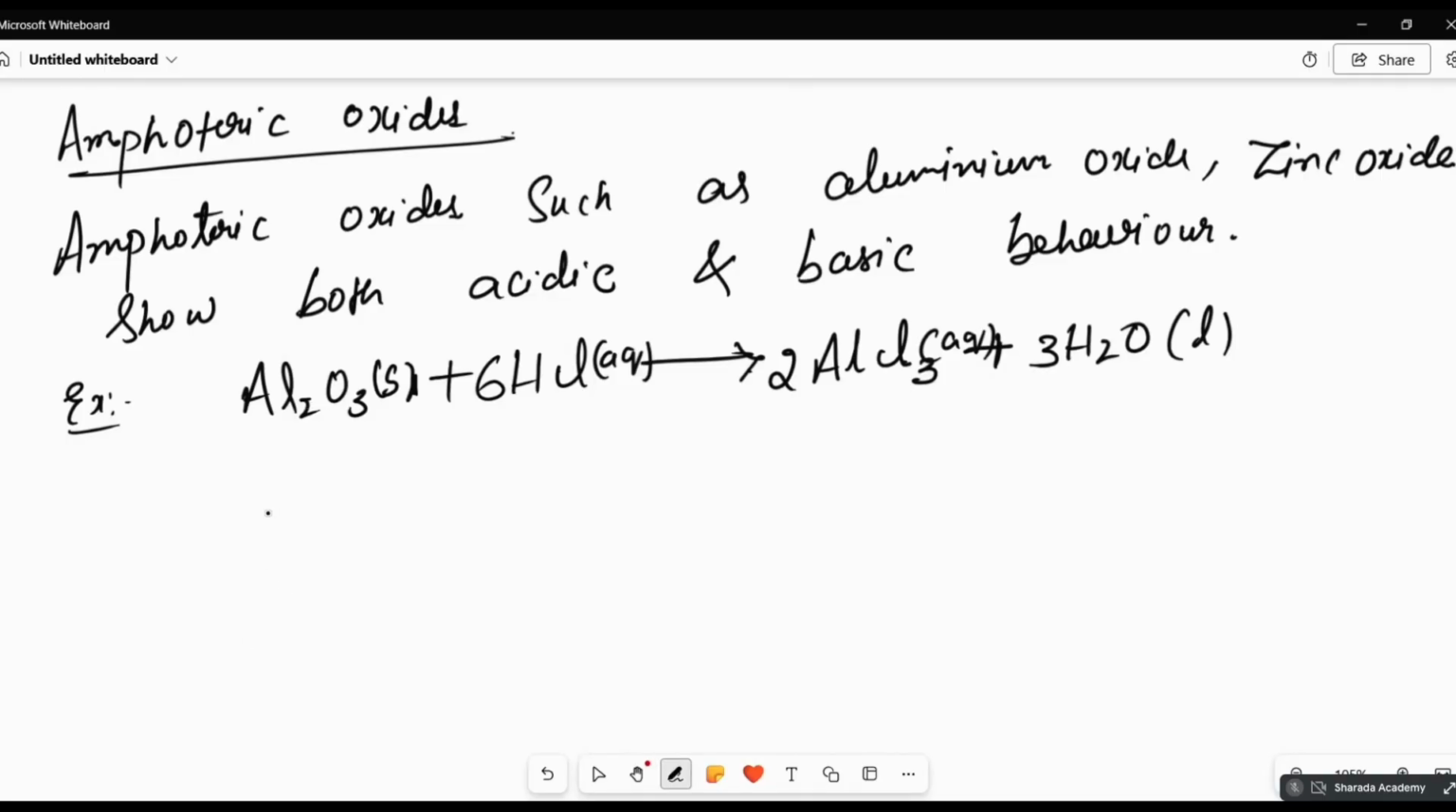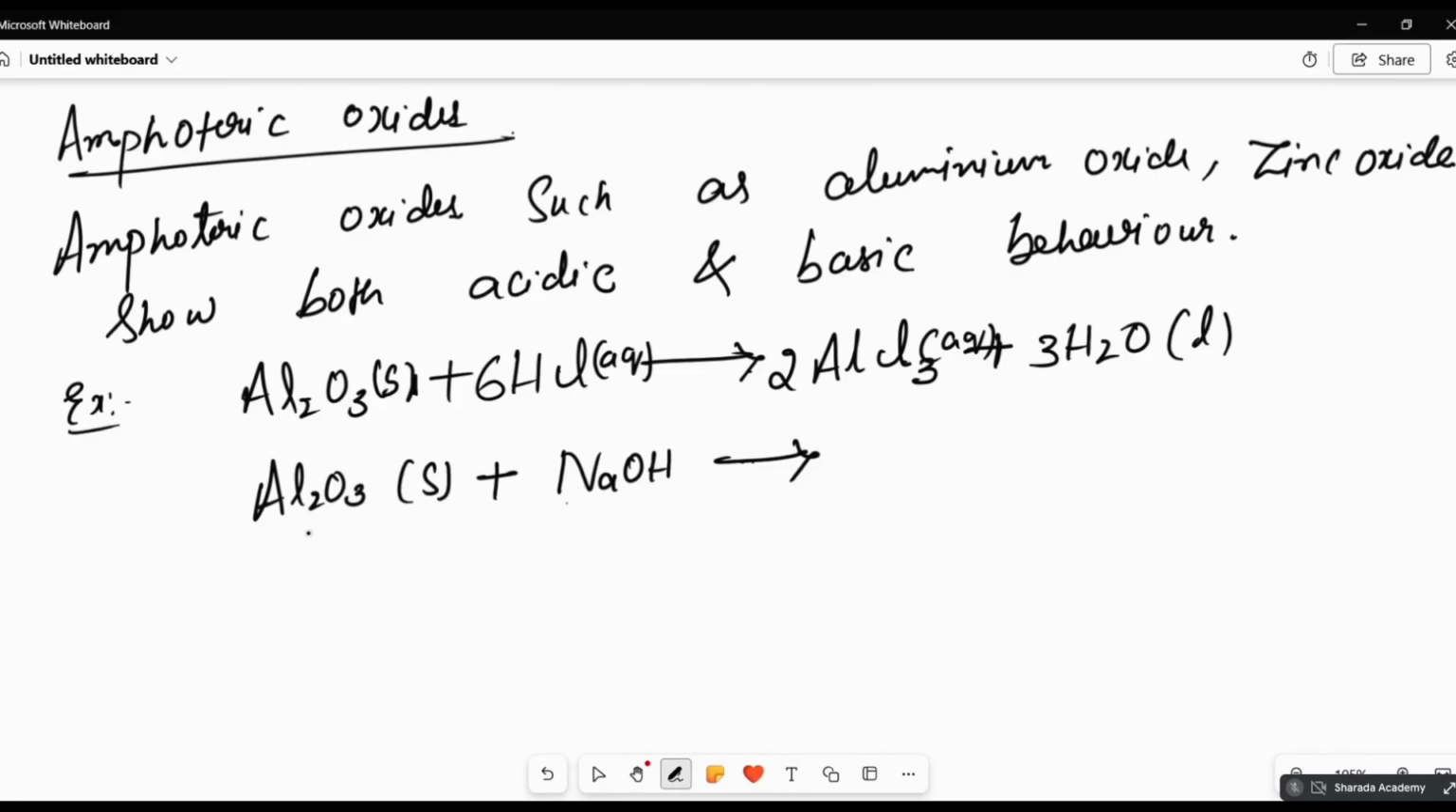Another example, aluminium oxide reacts with a base, that is NaOH. Sodium hydroxide and potassium hydroxide are strong bases. They are also called alkalis. Why are they called alkalis? Because they can dissolve in the water to form the bases NaOH and KOH.